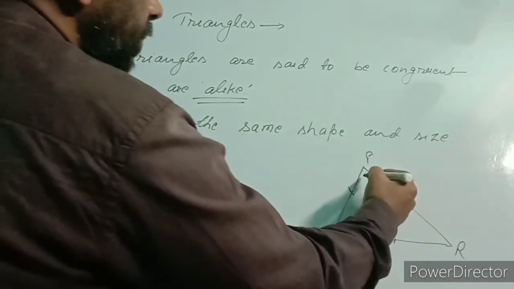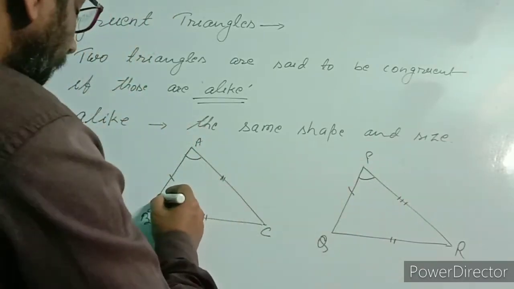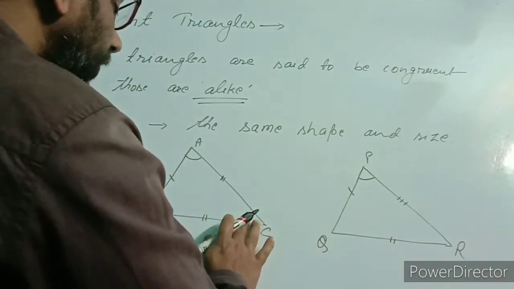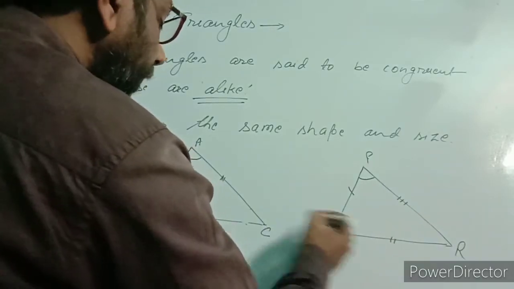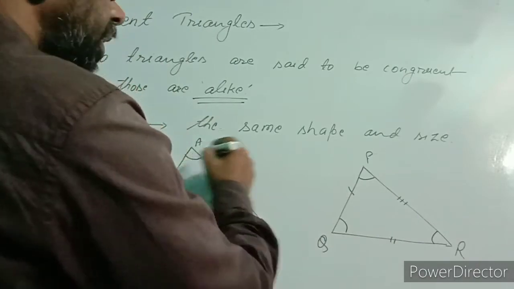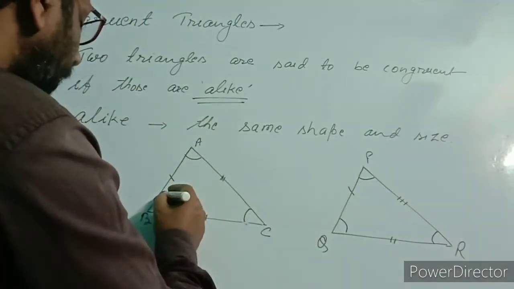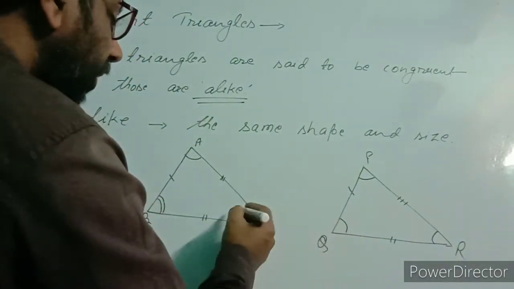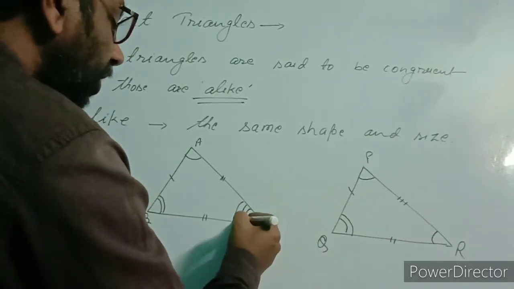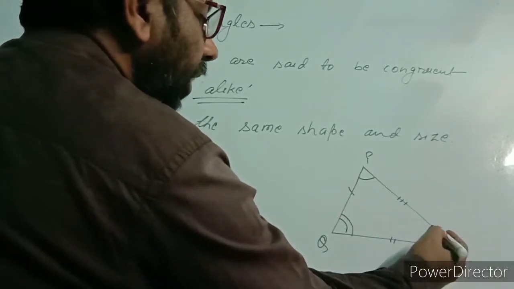Similarly, angle A equal to angle P, angle B equal to angle Q and angle C equal to angle R.